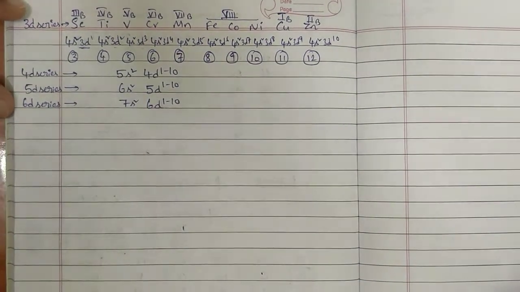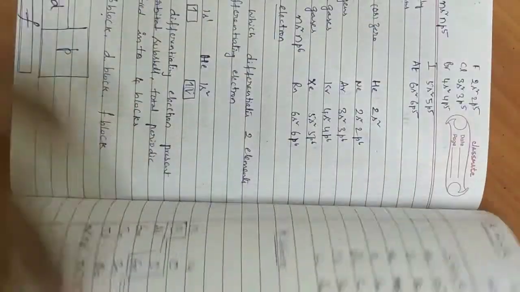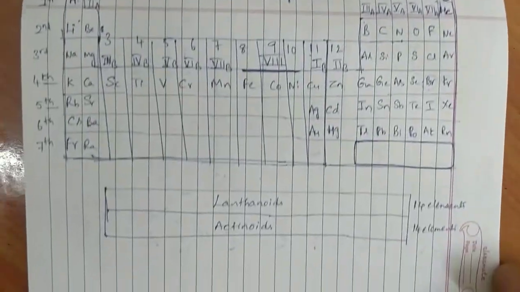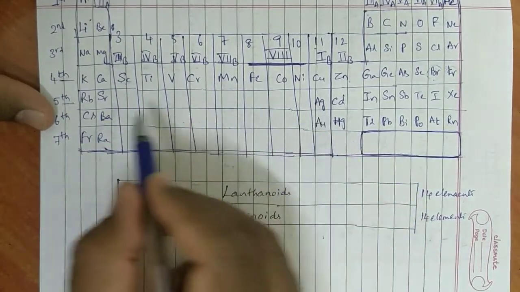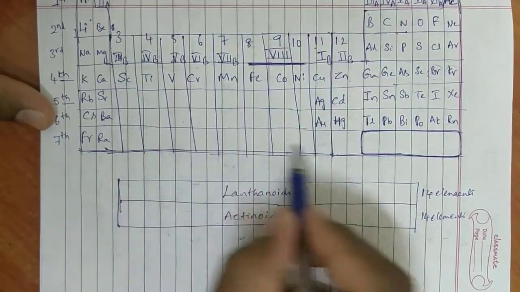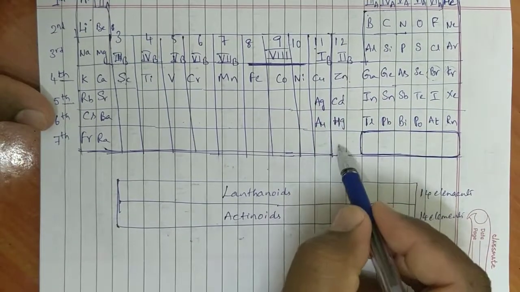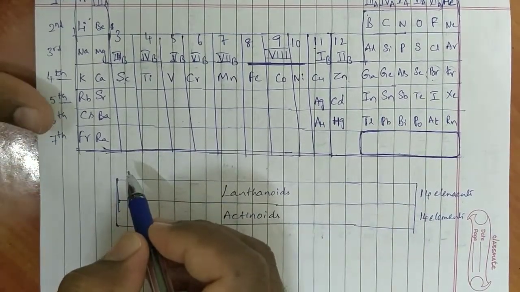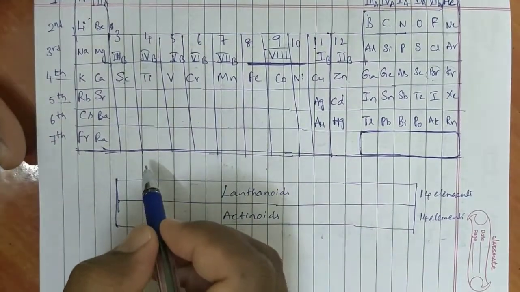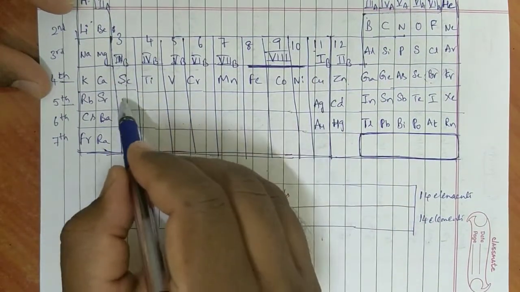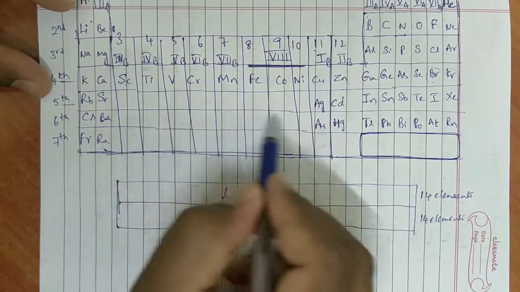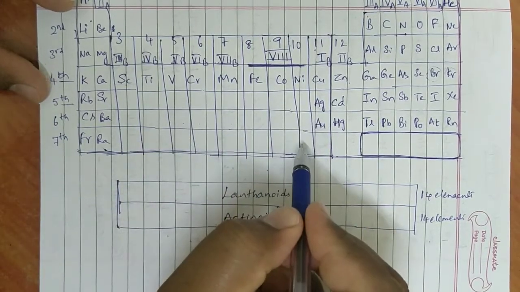We will also see them once in the periodic table: the 3d series, 4d series, 5d series, 6d series.